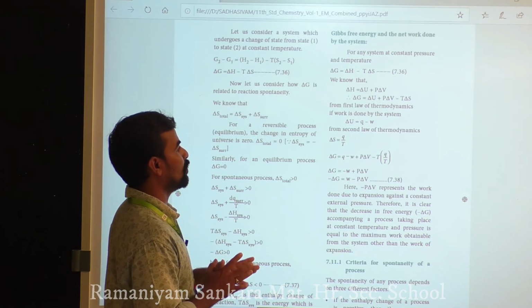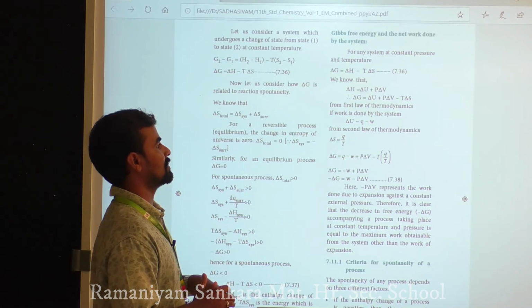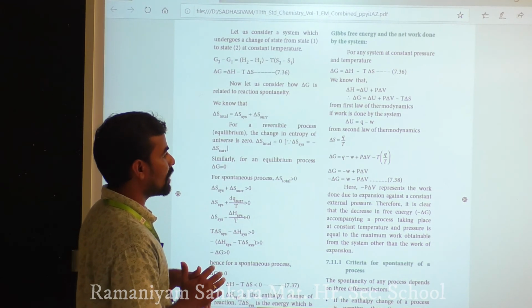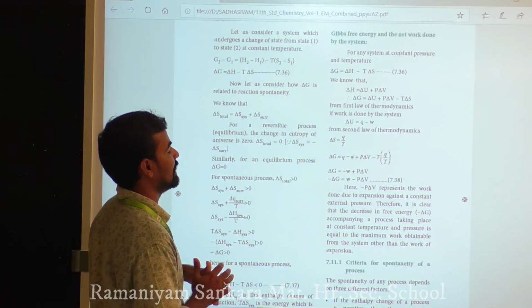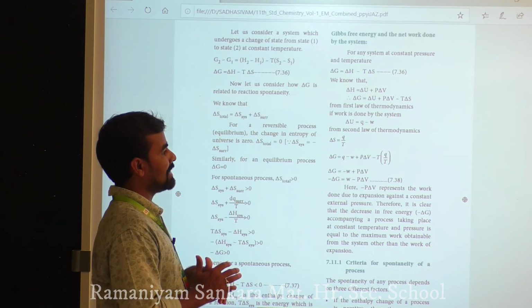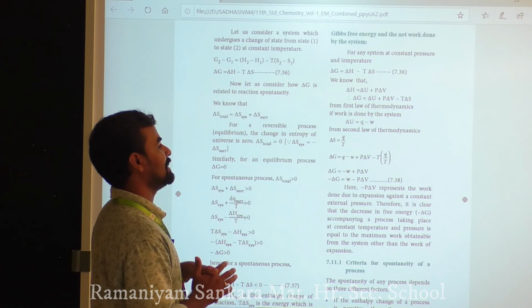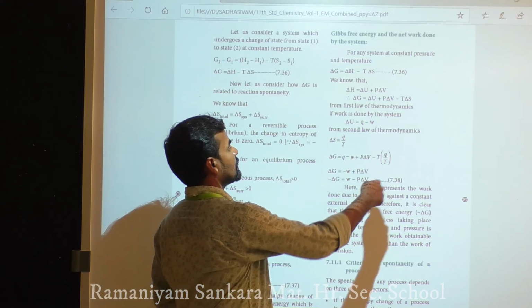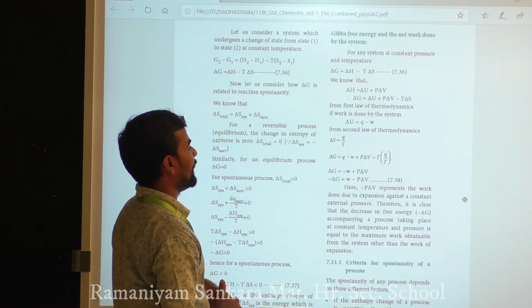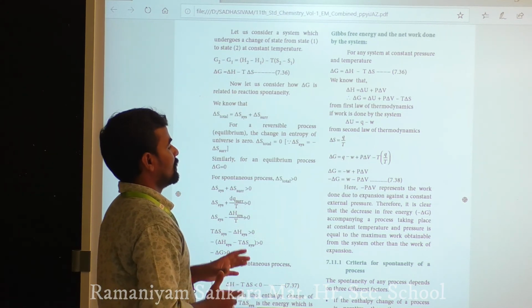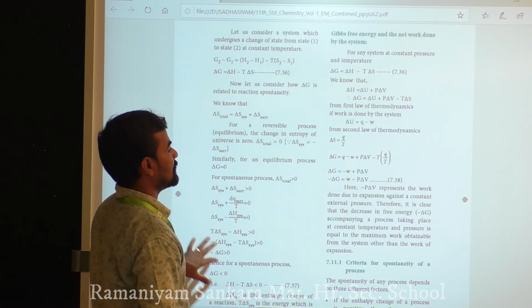From the first law of thermodynamics, for work done by the system, delta U equals Q minus W. On substitution, with delta S equal to Q by T, delta G is equal to Q minus W plus P delta V minus T times Q by T. The terms in Q cancel, and delta G is equal to minus W plus P delta V, so minus delta G is equal to W minus P delta V.